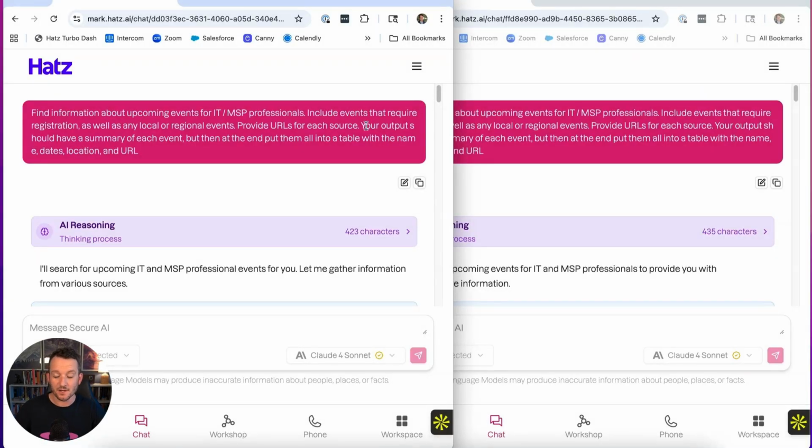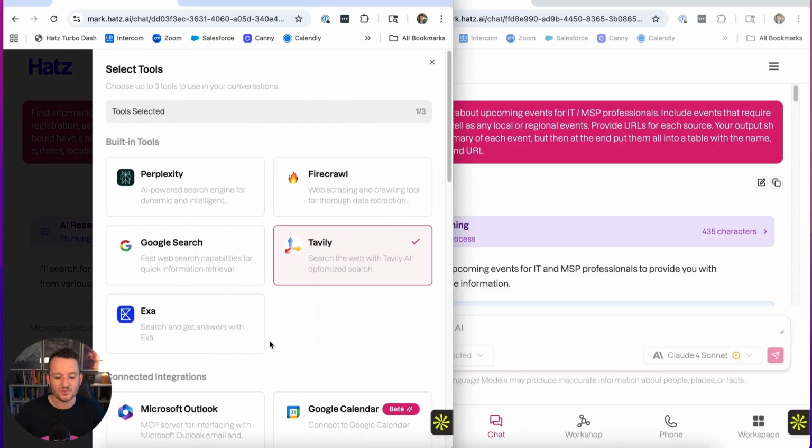This one is another AI search tool that is built into the Hatz platform. So there is no API key required, no third-party software required for this. You can just click on the Tools button, Show All Tools, and today we're looking at a tool called EXA.